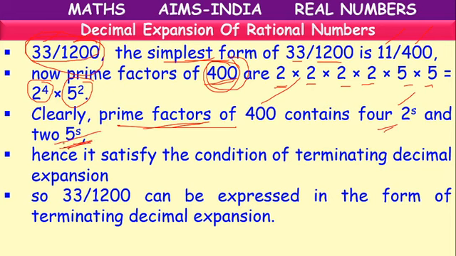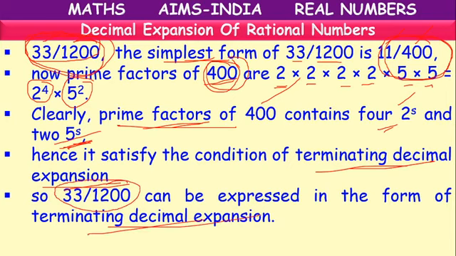It is having 2's and 5's in its denominator's place. So it is a terminating decimal expansion. Which one? 11 by 400. Not only 11 by 400, the given rational number 33 by 1200 also will be a terminating decimal expansion.